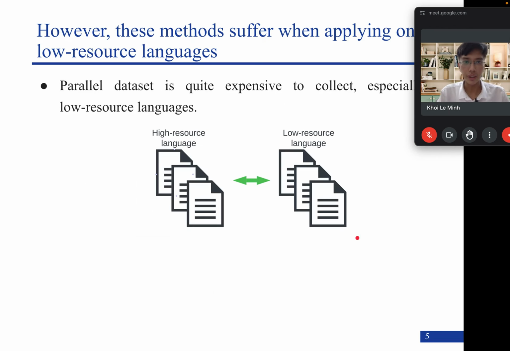However, these methods suffer when applied to low-resource languages. We know that a parallel dataset is one of the requirements for constructing a multilingual machine translation model, and a parallel dataset is quite expensive to collect, especially for low-resource languages.